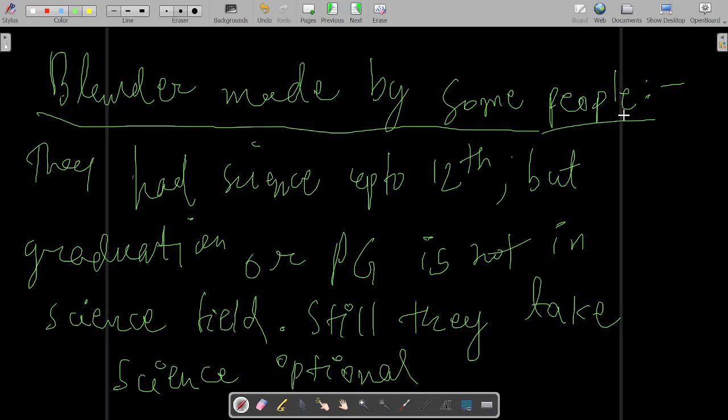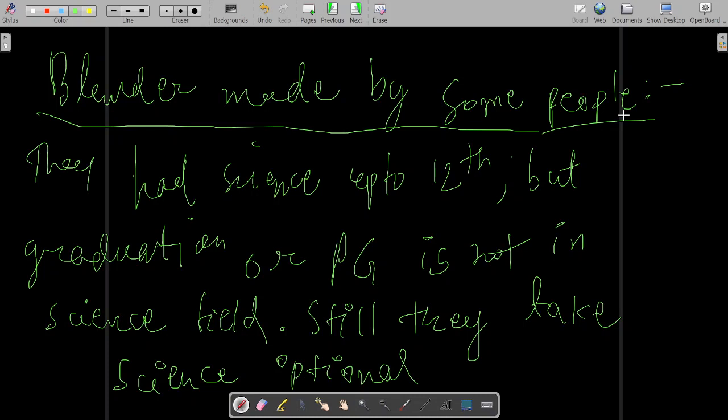If you are interested in geography, then just because someone has said, based on his or her experience, that this optional is bad, just based on that never come to the conclusion that I will not take this optional or that optional.